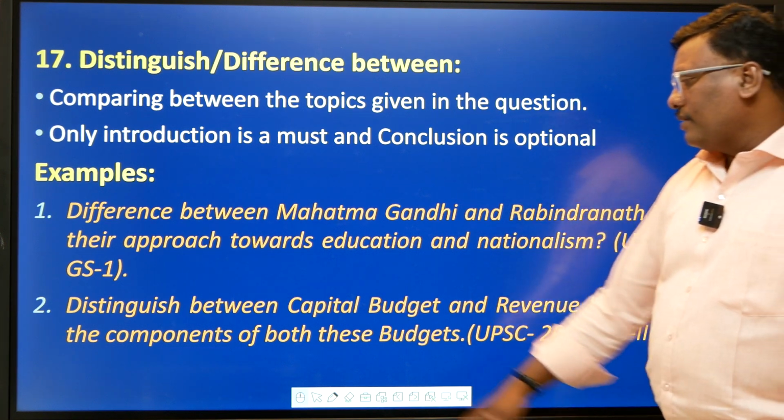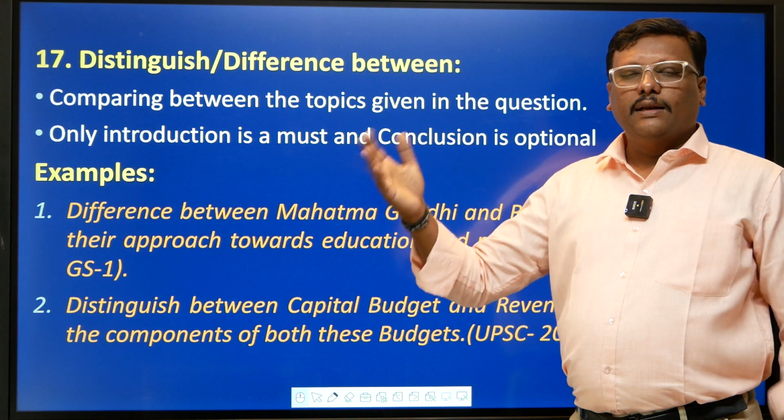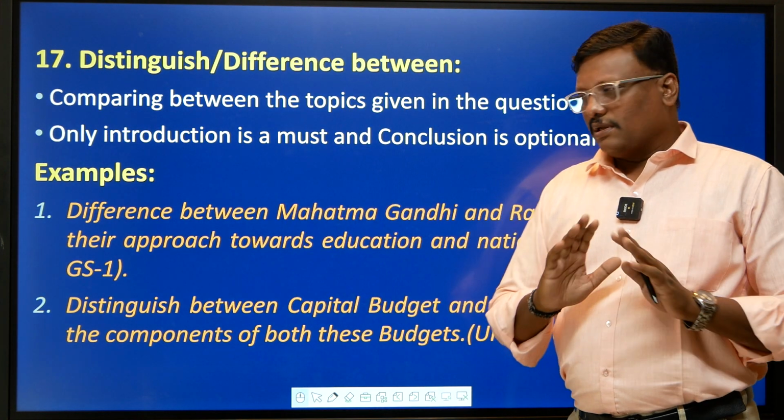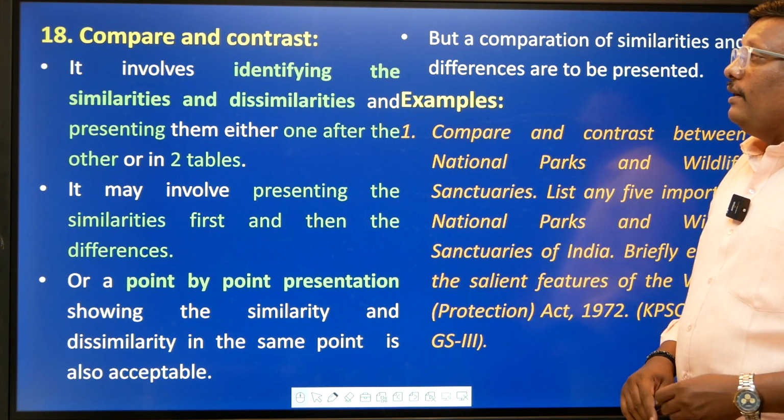thinking about that, right? Next, distinguish between the capital budget and the revenue budget clearly. So you can clearly distinguish between capital budget and revenue budget. That's more than sufficient. Moving on to the next directive, compare and contrast.